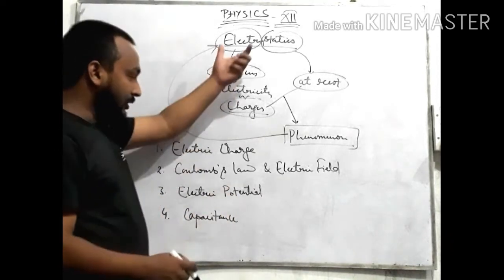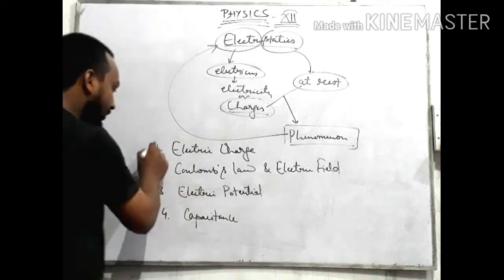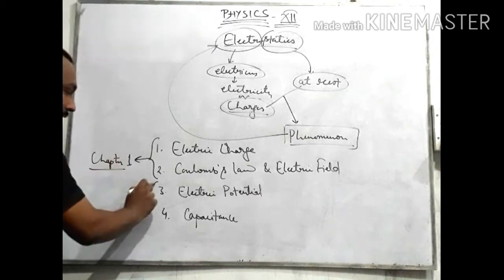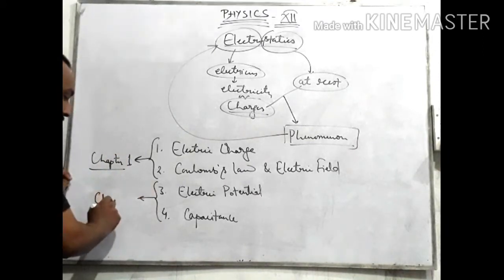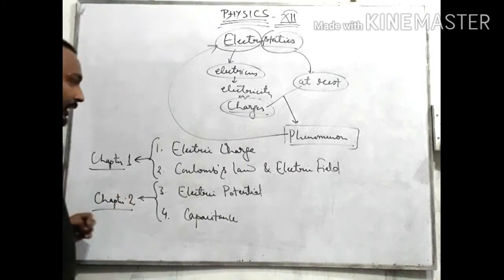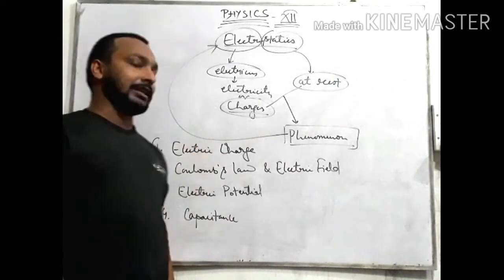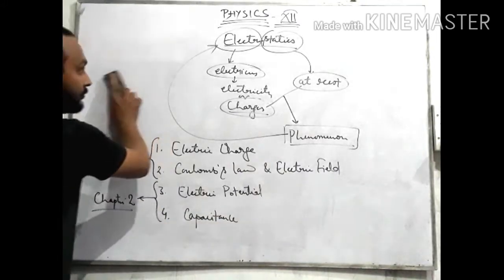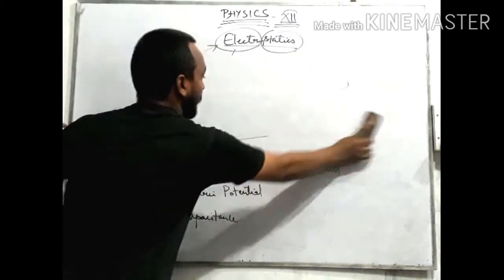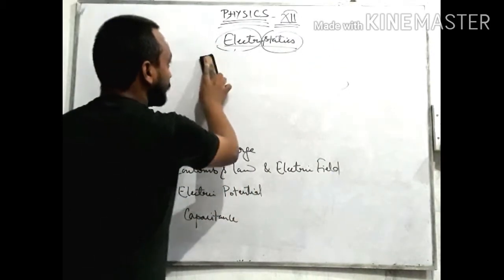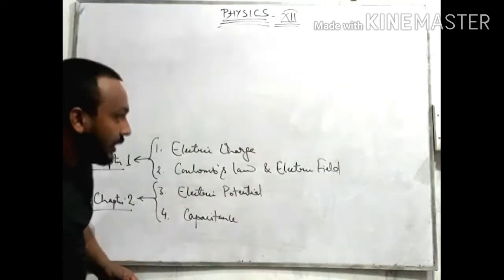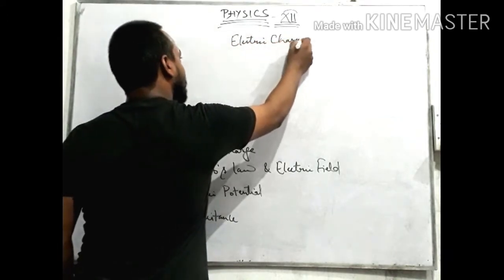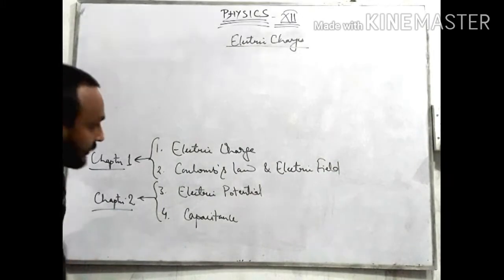Electrostatics has been divided into four topics. The first two topics make chapter 1 of electrostatics, and the last two topics make chapter 2. So in chapter 1 you have to study electric charges and fields. Let us start with electric charges.